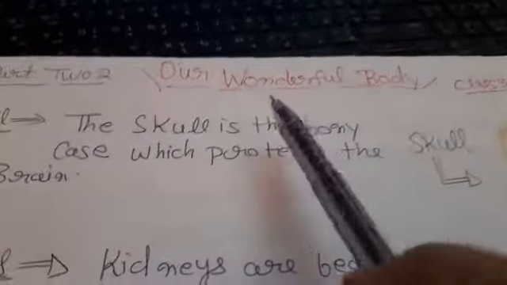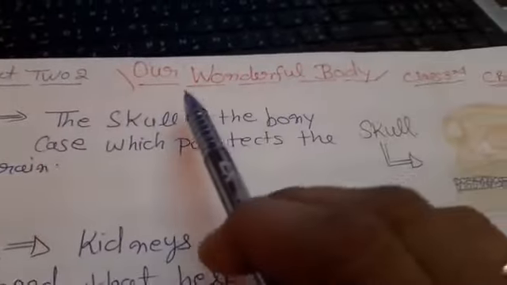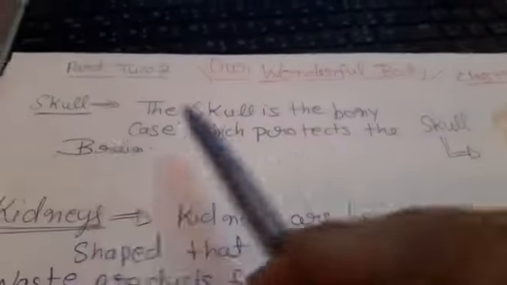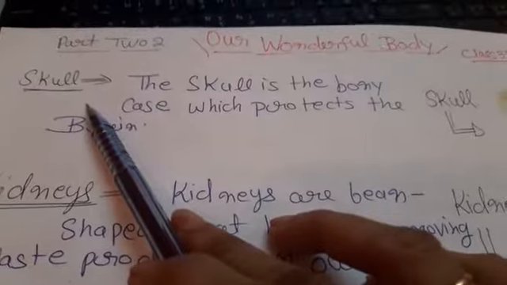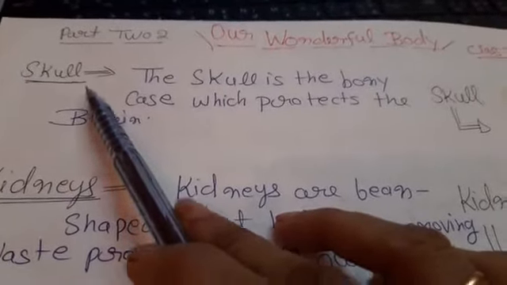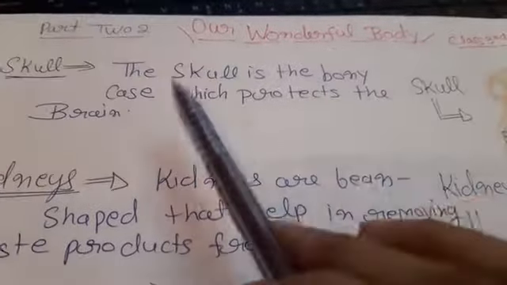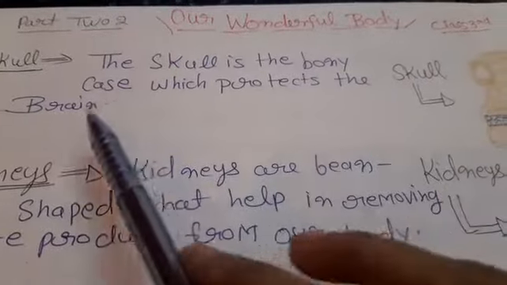And now the second part will come. This is the second part of our wonderful body. We will take the skull in this part. The skull is the bony case which protects the brain.